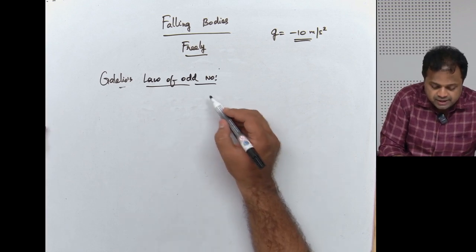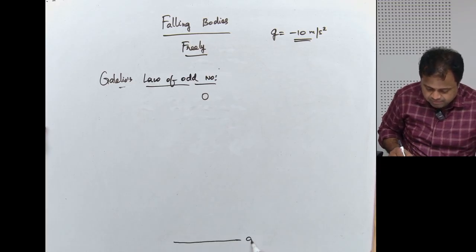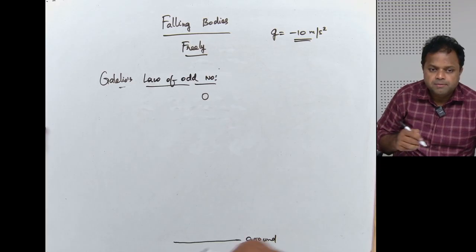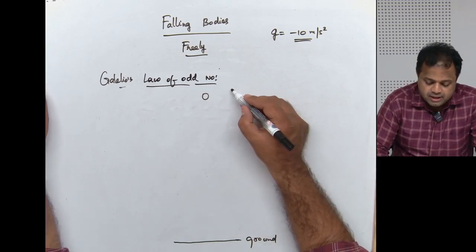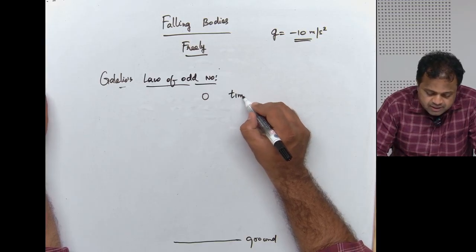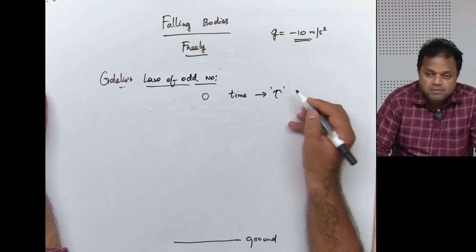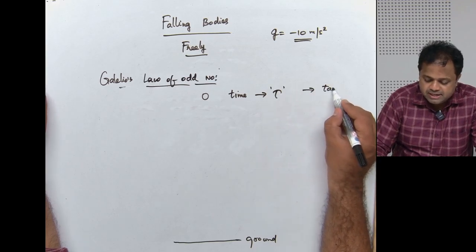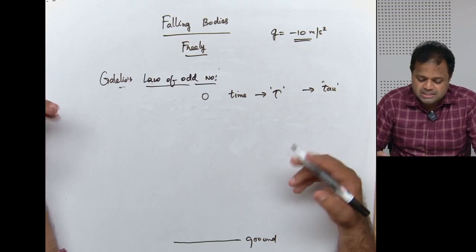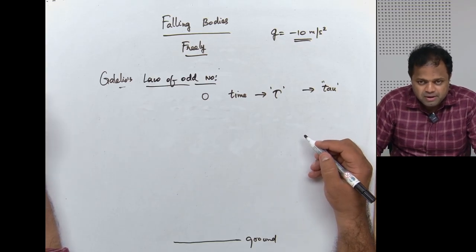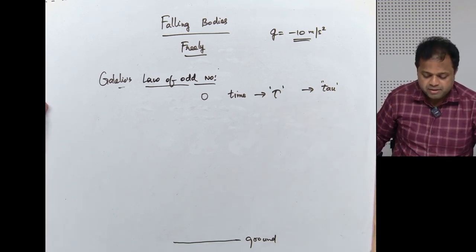Let us say the body is falling down from a certain height to the ground. Okay, I'll take a big distance here. This is the ground, earth, and let us say the body is falling down from here. Let us take a time interval. I'll call it tau. This is a Greek symbol. I could have taken t, but I'll simply take another symbol called tau. So let us say time is tau, tau instants of time.